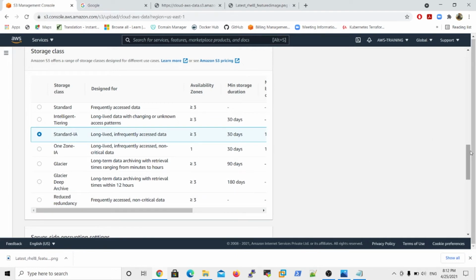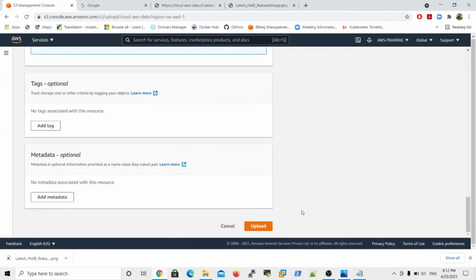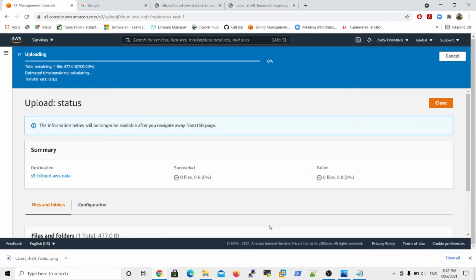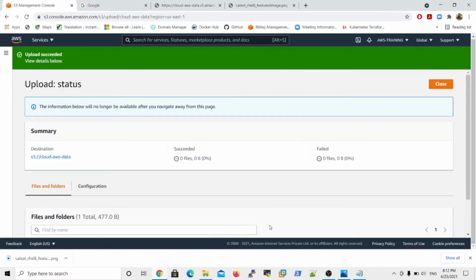Remember one important point, everyone: Amazon offers free tier users only the standard storage class. Standard storage class is free only up to 5 GB, but if you select anything except standard, they will charge per GB. So in my case, I just select standard IA, that is infrequent access data, then upload it. Right, so then the object is successfully uploaded.